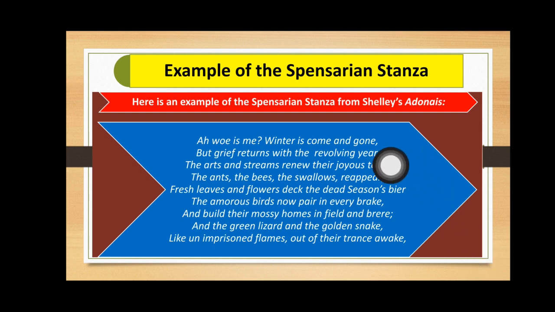You can see here that line 1 rhymes with line number 3. Line 2 rhymes with line number 4. And similarly, line number 5 rhymes with line number 2 here. And line number 6, that is broke, rhymes with the last one, that is awake, right? So you can focus on this stanza that it has 9 lines, and the first 8 lines are iambic pentameter, and in each of the first 8 lines we have 5 feet and 10 syllables, while in the last line we have 6 feet and 12 syllables.